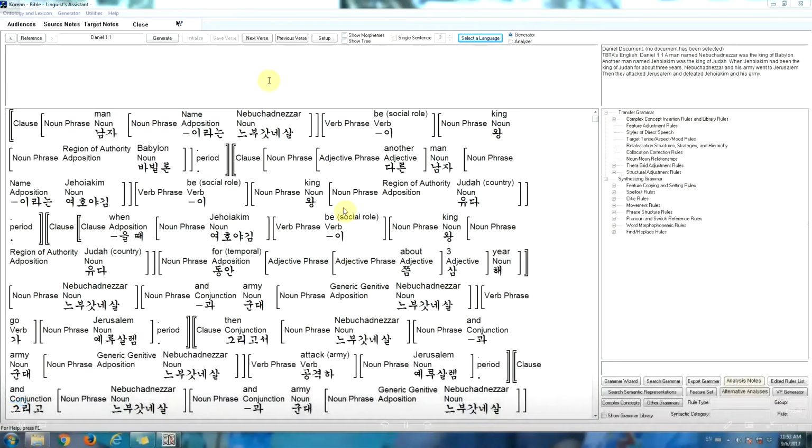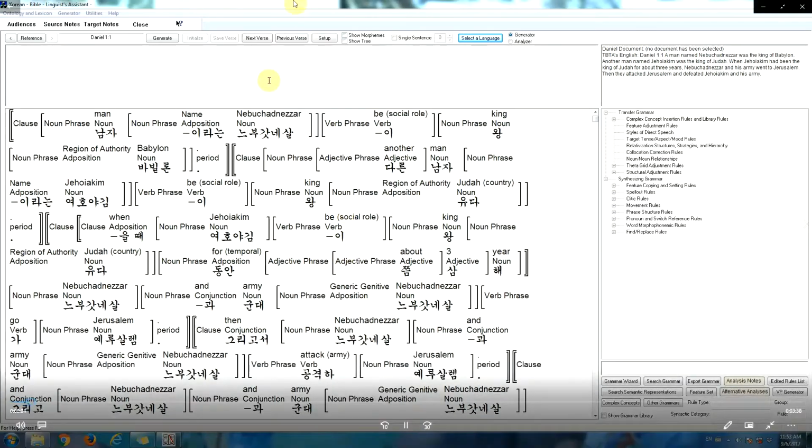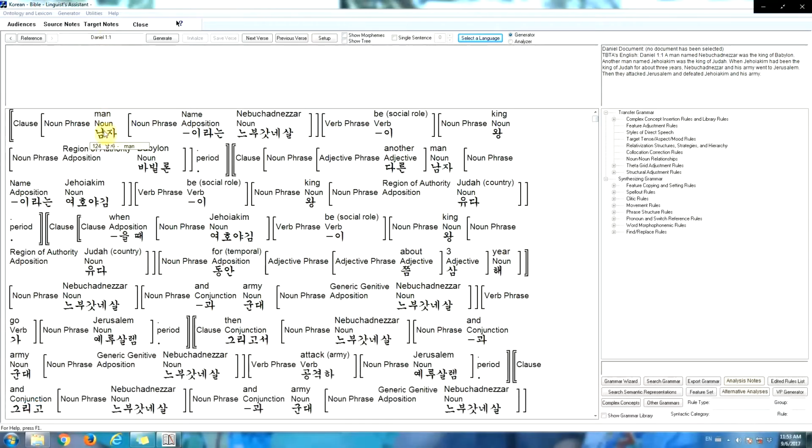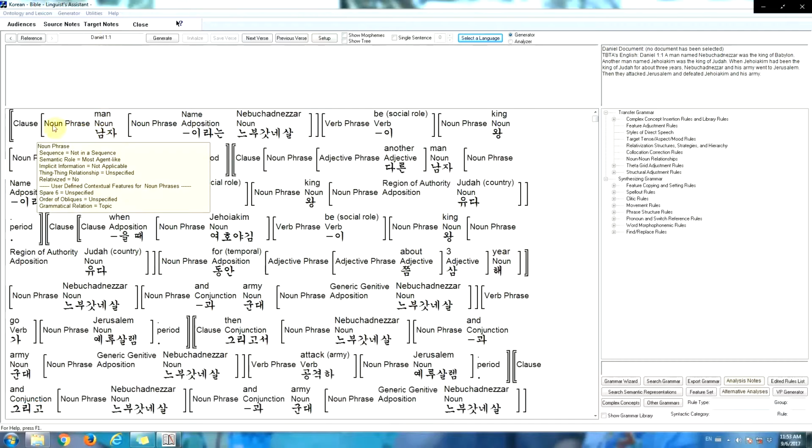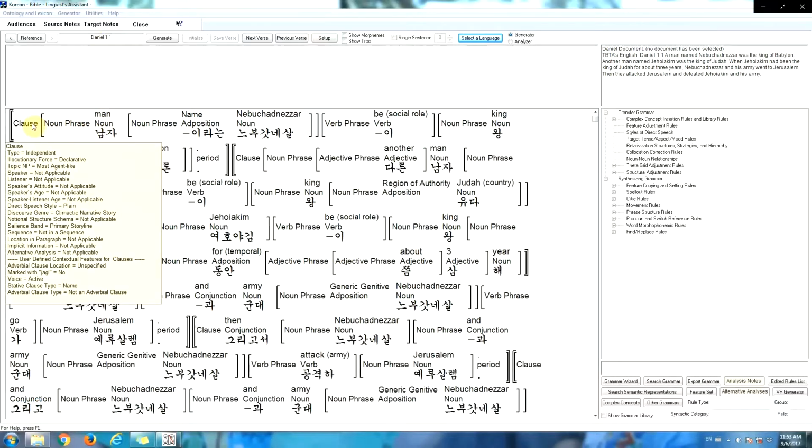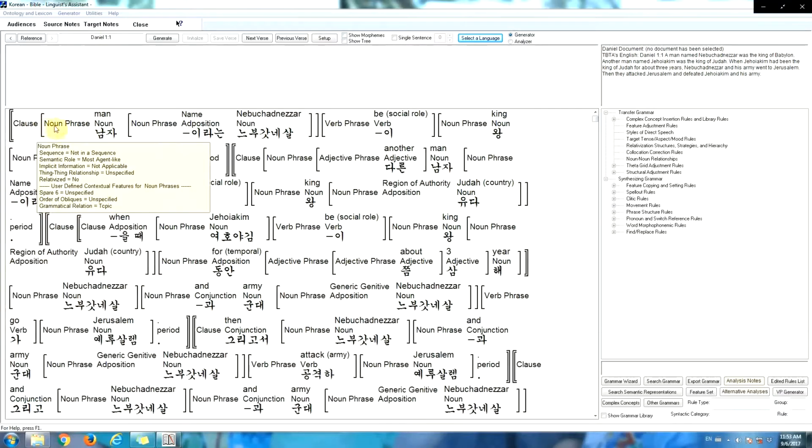Here's the main screen of our software. And right now you see there's a Korean lexicon loaded, and we're at Daniel 1:1. And at this screen we work on just one verse, and you can see that we thoroughly analyze each verse. The clauses are marked with lots of features, which you see in the pop-up.